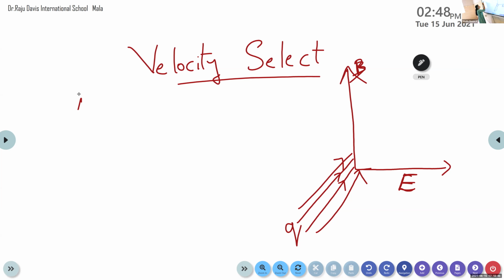That is, the force due to electric field is equal to the force due to magnetic field. So this is the working principle of the velocity selector.